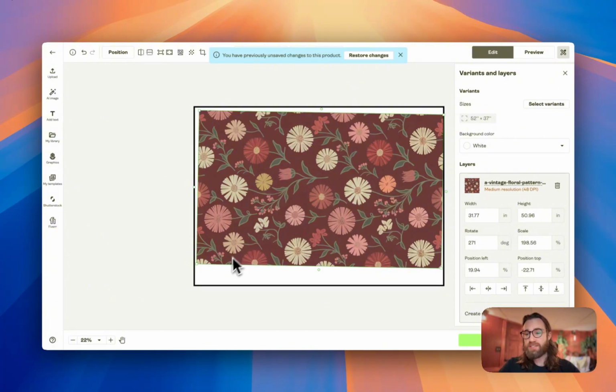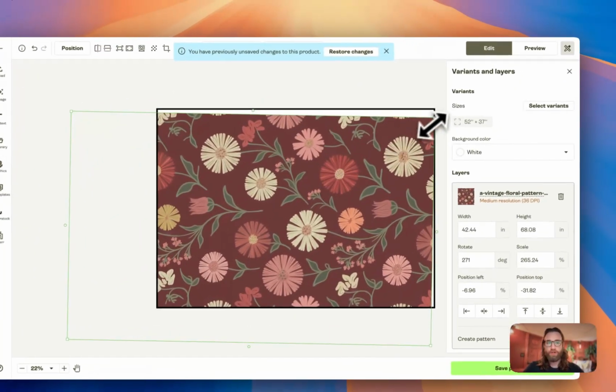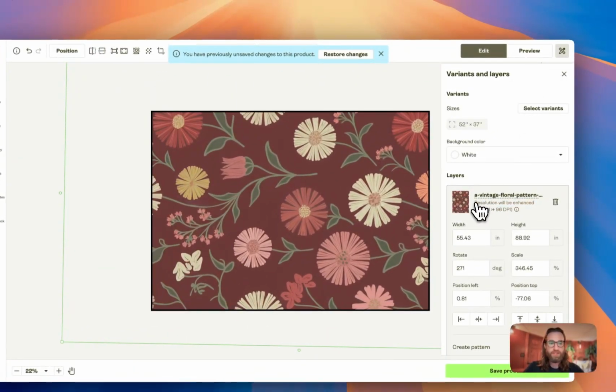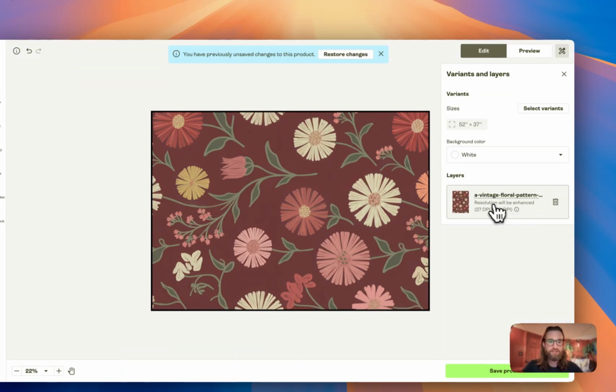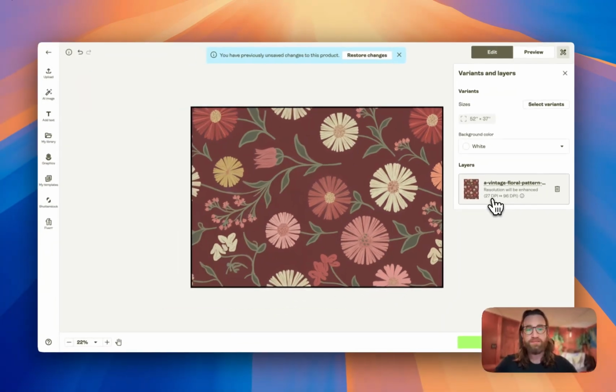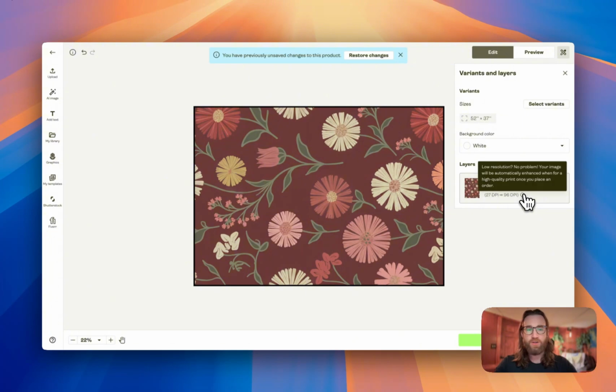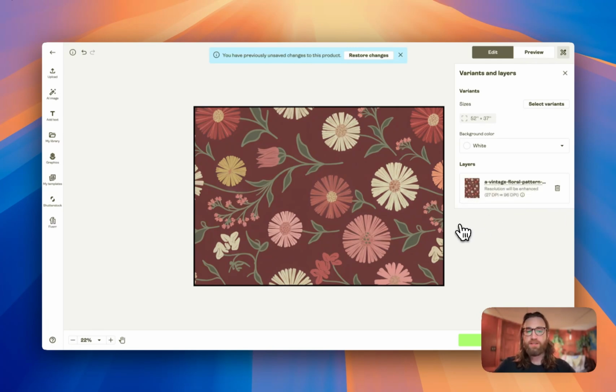Now, another option is to simply stretch the artwork to where it says that the resolution will be enhanced. Right here it says resolution will be enhanced from 27 dpi to 96 dpi. So it says if you have a low resolution, that's no problem. Printify is going to automatically enhance your images to a high quality print once you place an order. So it's not going to do it automatically, but as soon as you get an order, it's going to upscale this to a high quality resolution, so you don't need to worry about it. And this is one way to get around it.